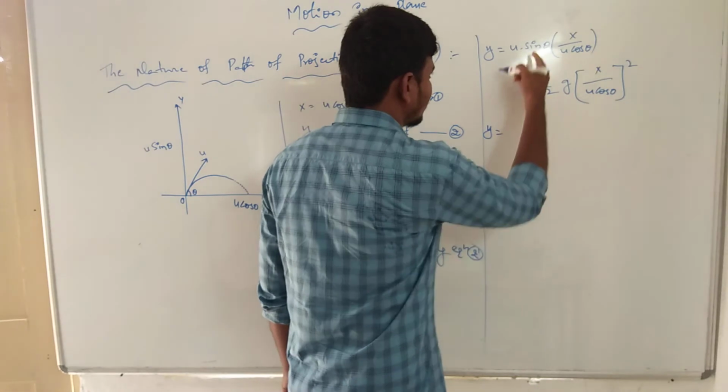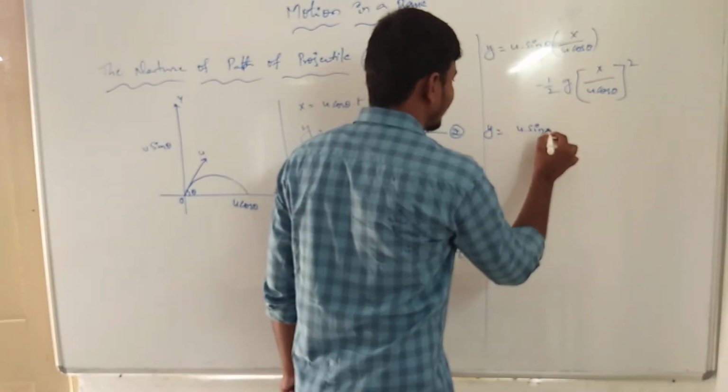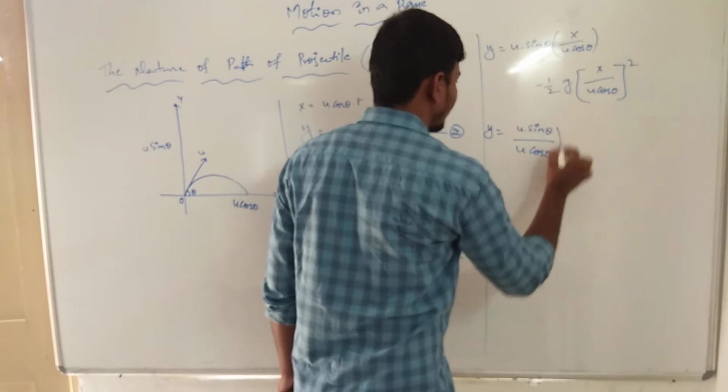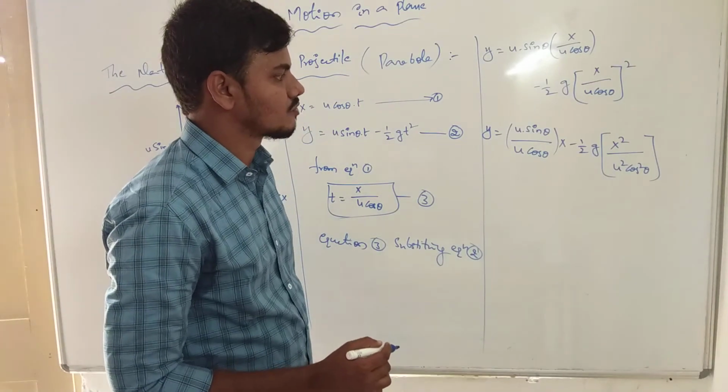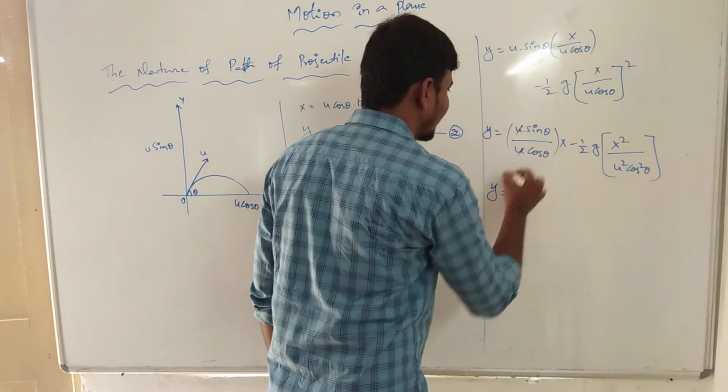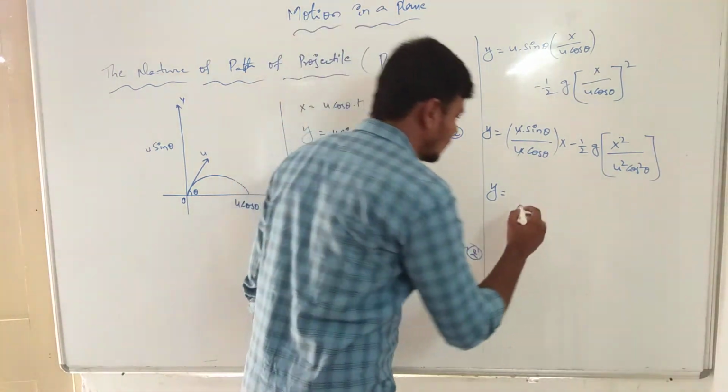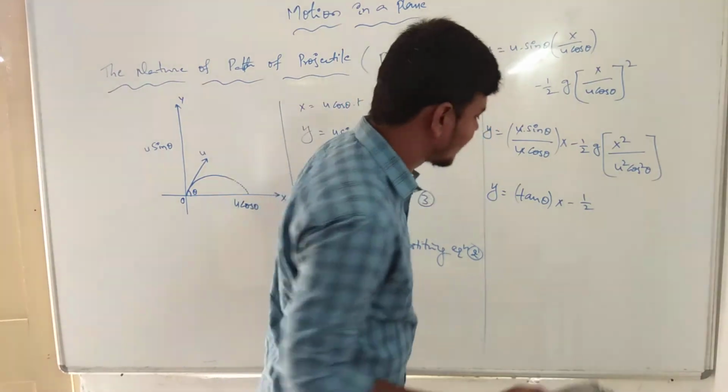Now y is equal to u sin theta by u cos theta into x, minus half g x square by u square cos square theta. Now u gets cancelled, and sin theta by cos theta is equal to tan theta. So y is equal to tan theta into x minus half g x square by u square cos square theta. Clearly, you can write the equation.